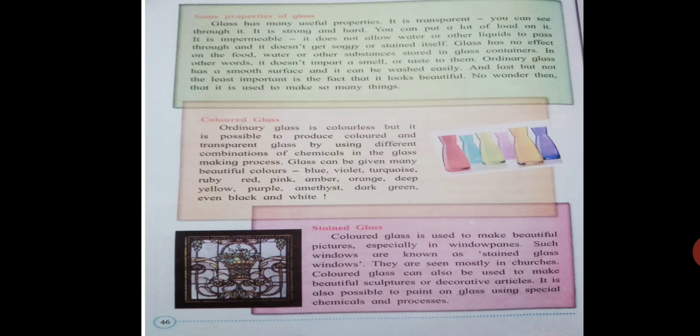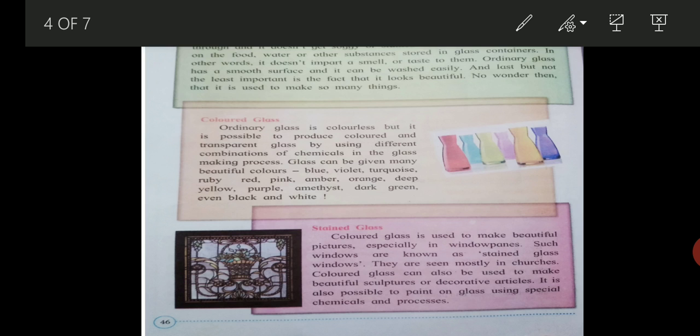Now, colored glass means you must have seen different types of colored glass. Now, ordinary glass is colorless, but it is possible to make colored and transparent glass by using the different combinations of chemicals in glass. And you can see in the picture, glass can be given beautiful colors such as violet, turquoise, ruby red, pink, amber, orange, deep yellow, purple, amethyst, dark green, even black and white, etc.